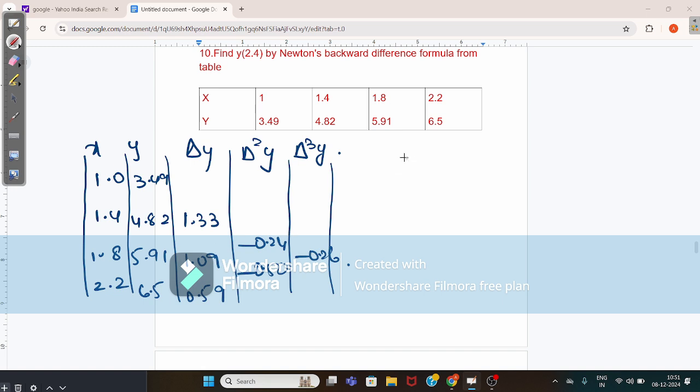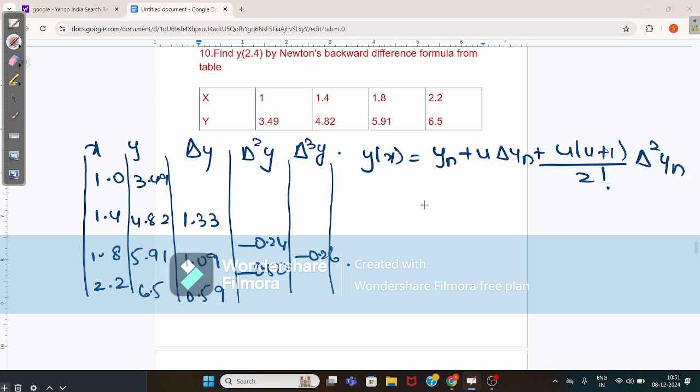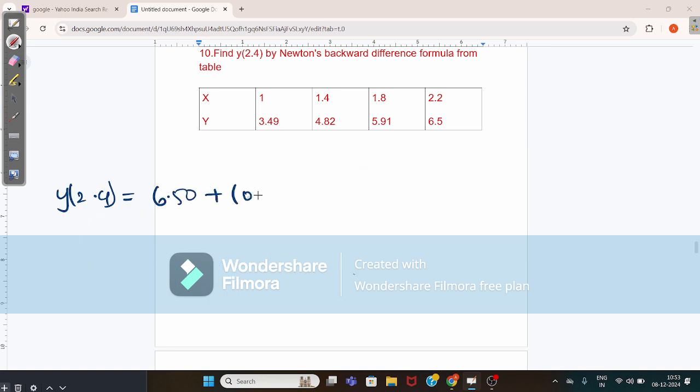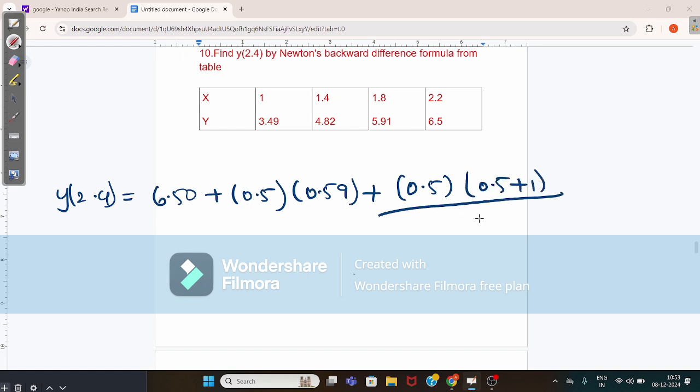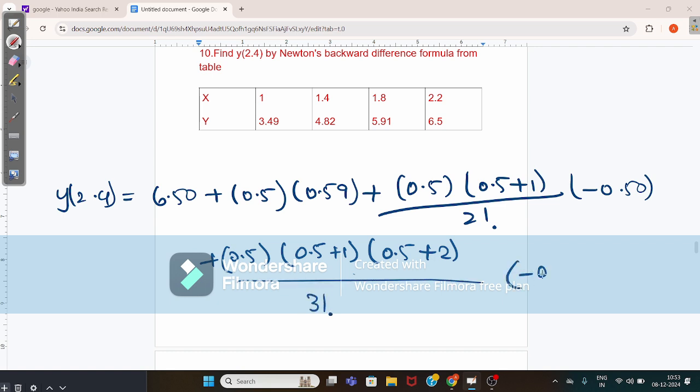Okay, now you have to substitute these values in the formula here as y of x equals yn plus u into delta yn plus u into u plus 1 by 2 factorial into delta square yn plus u into u plus 1 into u plus 2 by 3 factorial into delta cube yn and so on. 6.50 plus 0.5 into 0.59 plus 0.5 into 0.5 plus 1 by 2 factorial into minus 0.50 plus 0.5 into 0.5 plus 1, 0.5 plus 2 by 3 factorial into 0.26.